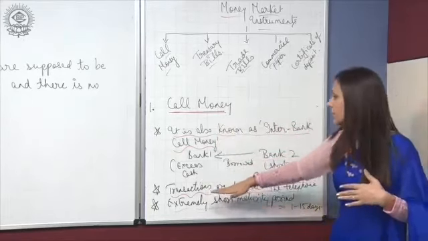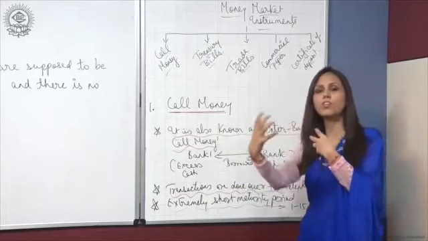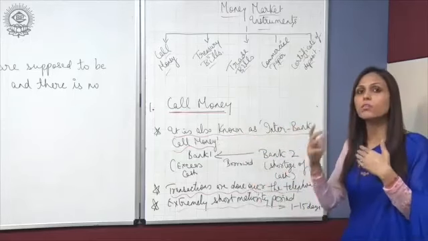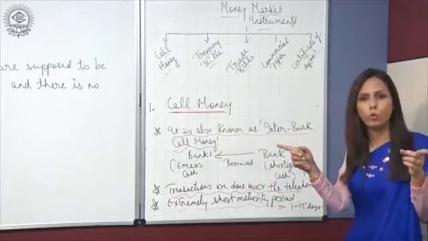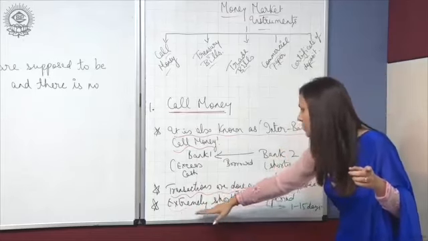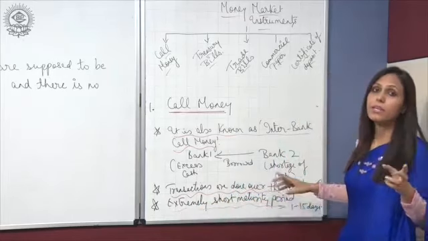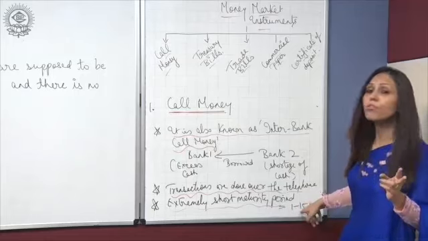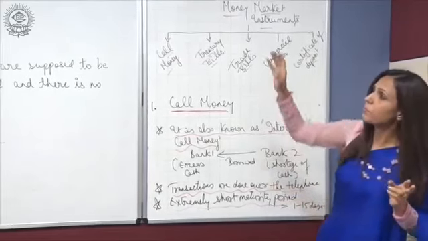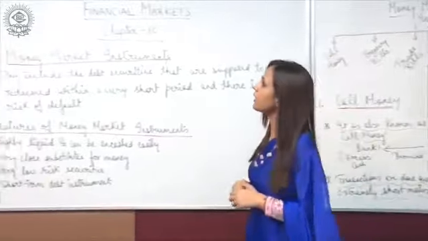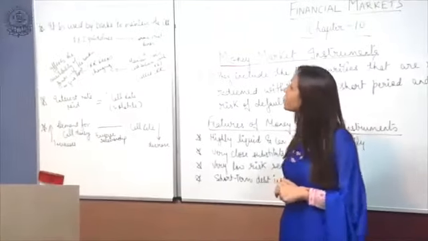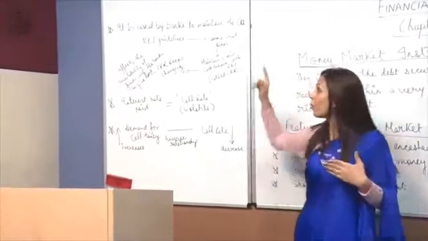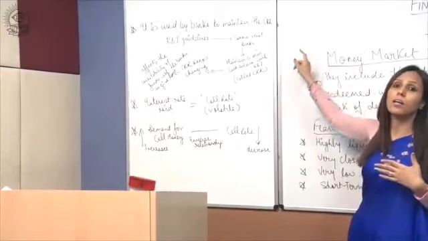Second feature says that these transactions, the exchange of money between two banks, that is interbank call money, generally take place over the phone, fine. Third one is extremely short maturity period. It has a very, very short maturity period, that is of 1 to 15 days. Next feature says that it is used by banks to maintain the CRR. This call money is used by banks, I told you, why? To maintain the CRR. Now what